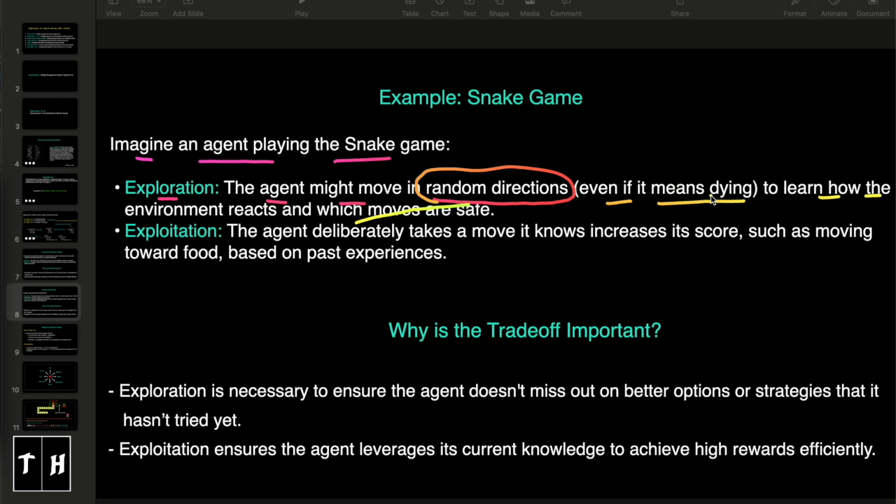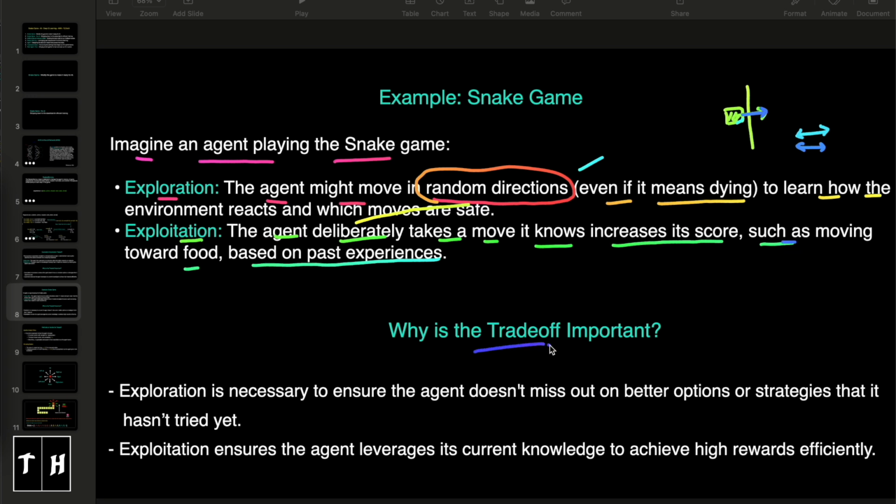For example, there is a wall and the snake is here, and the snake randomly chooses a direction and hits the wall, right? With this step, the snake will learn that hitting the wall is a bad move. The snake will receive a negative reward. In exploitation, the agent deliberately takes a move it knows increases its score, such as moving towards food, based on past experience. So in exploration, the agent randomly chooses a direction and stores that knowledge, the outcome. Then in exploitation, the agent uses this knowledge to determine the best move, that is, not hit the wall or move towards the food.